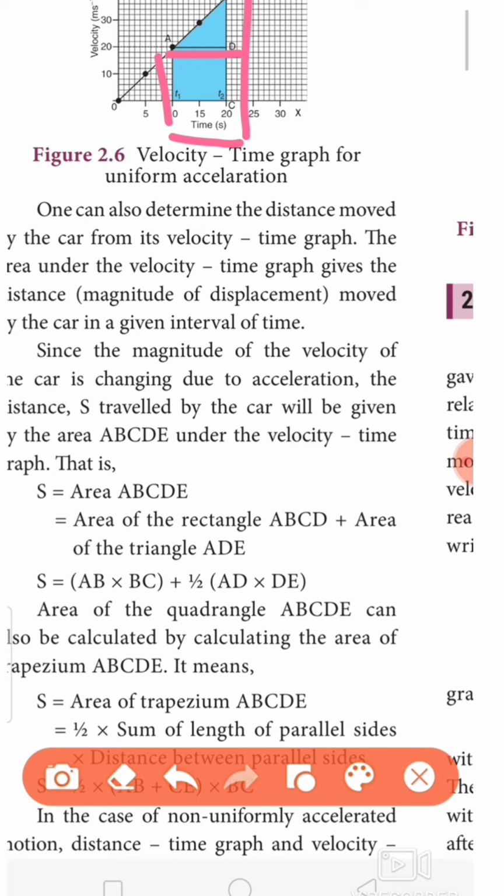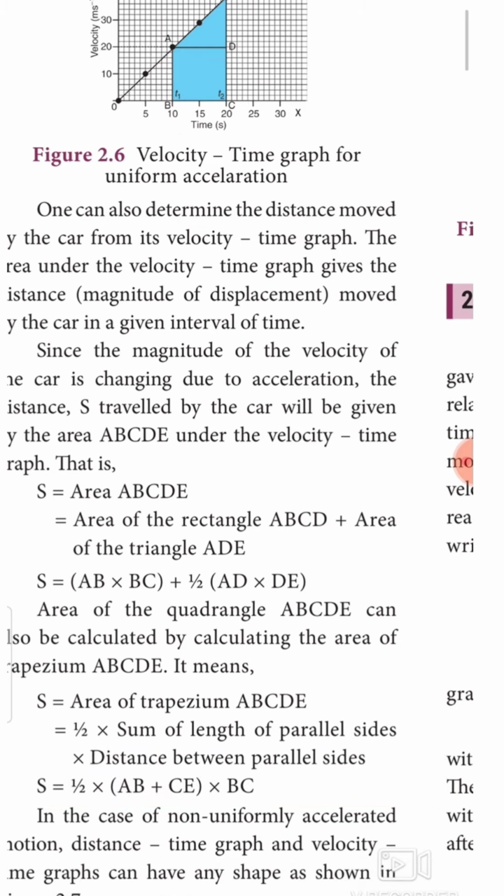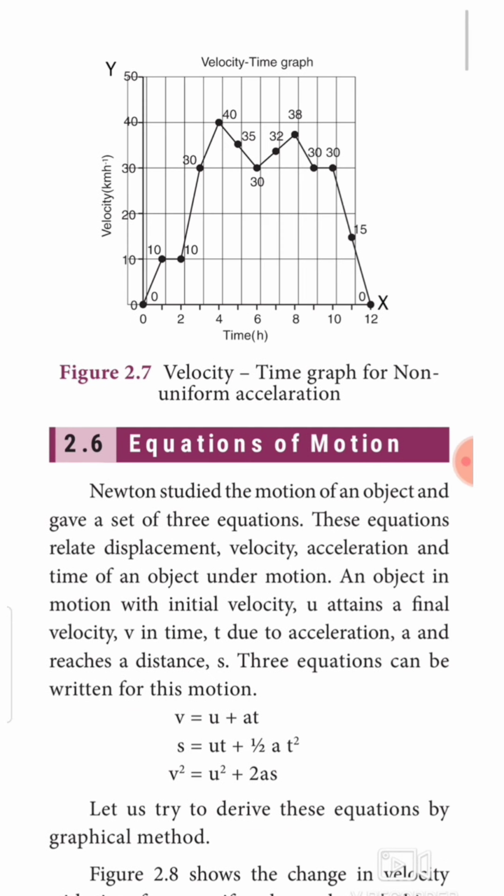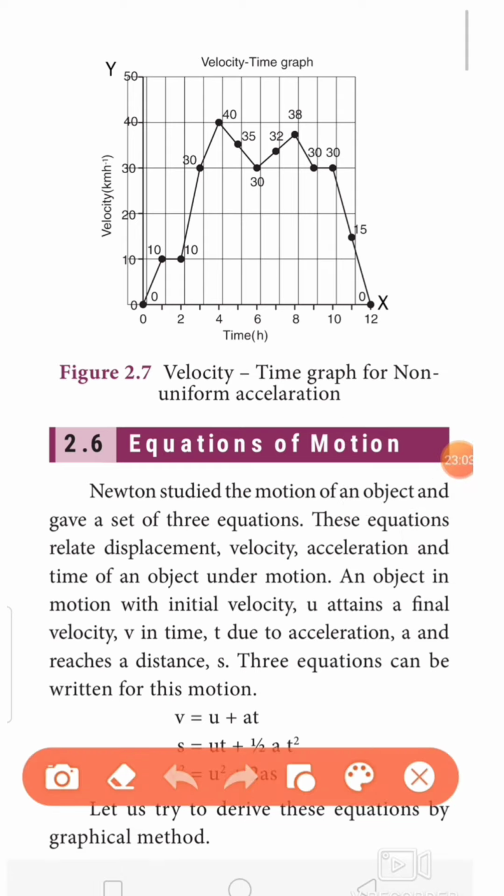Okay, in the case of non-uniform accelerated motion, distance time graphs and velocity time graphs can have any shape. This is for uniformly accelerated. In the case of non-uniformly accelerated motion, which is the most commonly occurring case, because in our daily life, in traffic, no motion can be accelerated uniformly. Everything is non-uniformly accelerated motion. So the graph will be like this. Okay. Next we need to see about equations of motion.